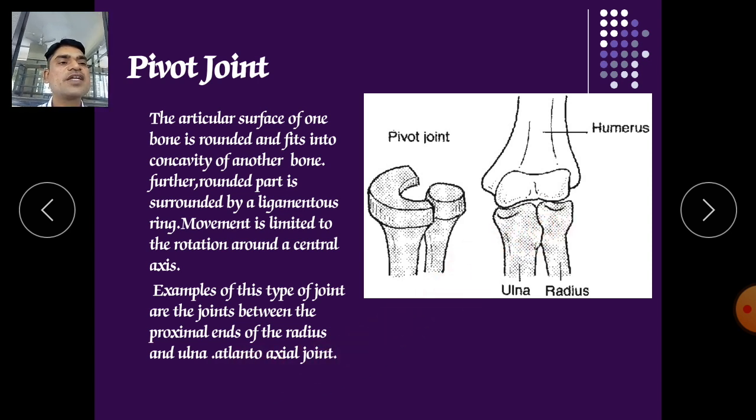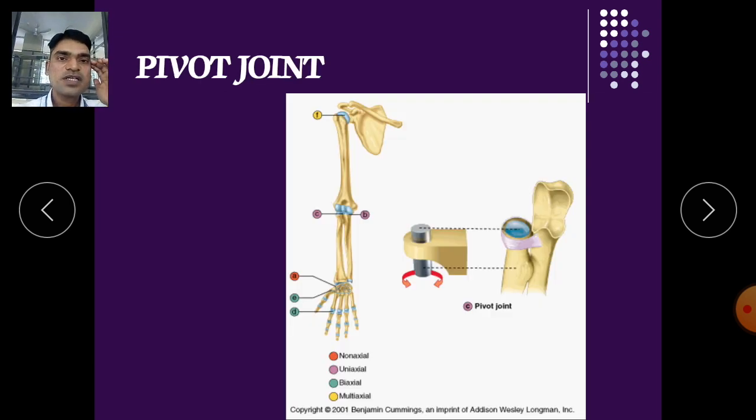At the proximal end of your radius and ulna, where these get connected, it is called a pivot joint. When our ulna is connected with the humerus, at that point the ulna is simultaneously connected with the radius as well, and this joint is called a pivot joint. Here you can see this is the joint between radius and ulna, where one concave place is fixed into the convex part of the other.